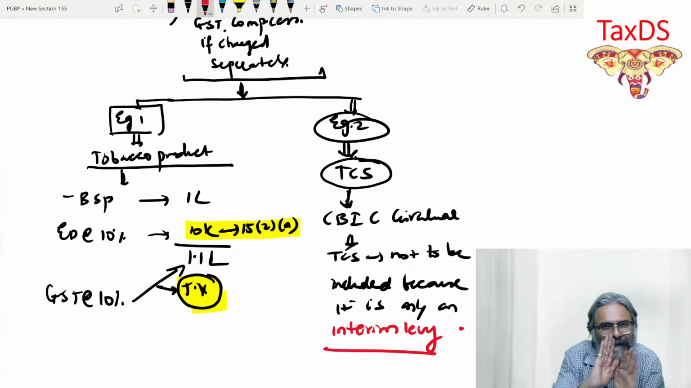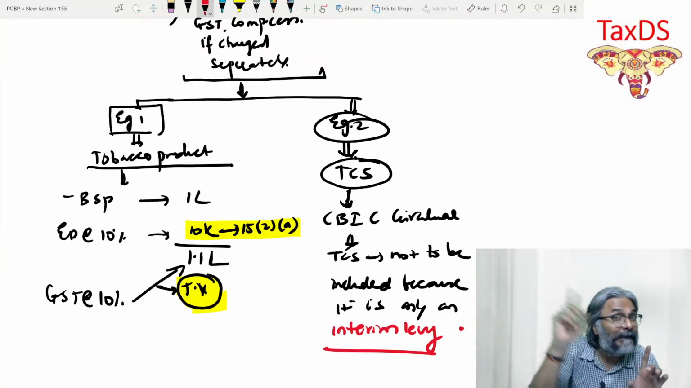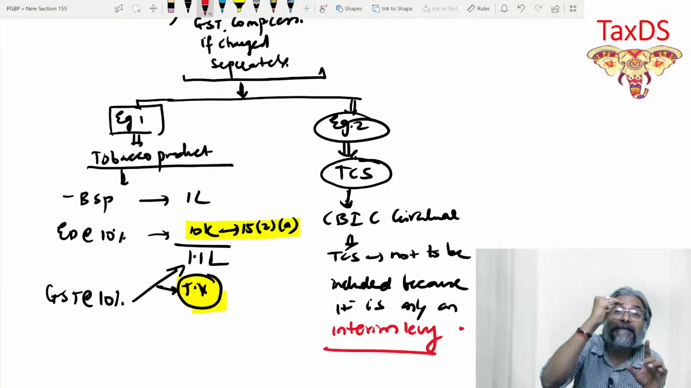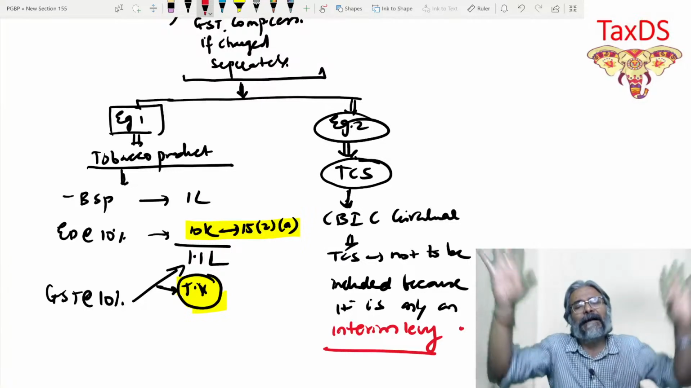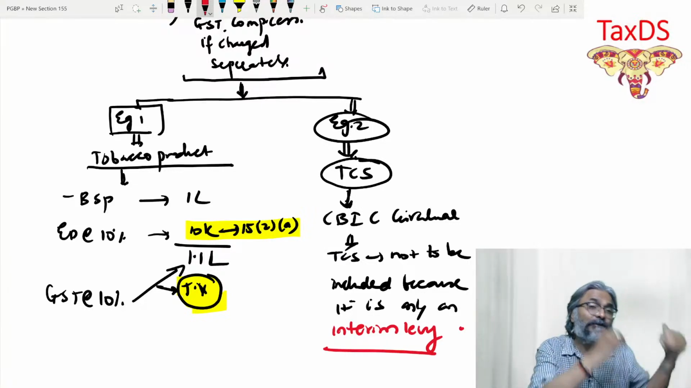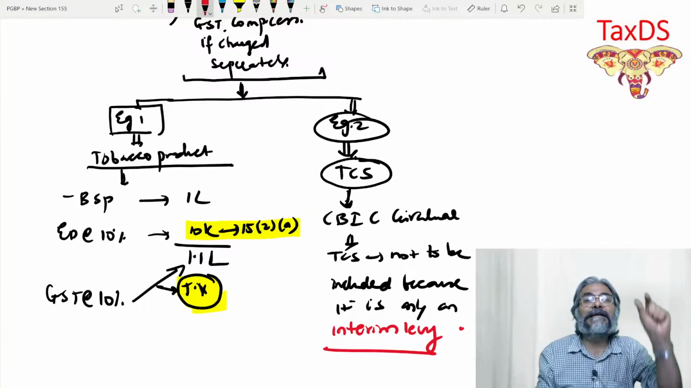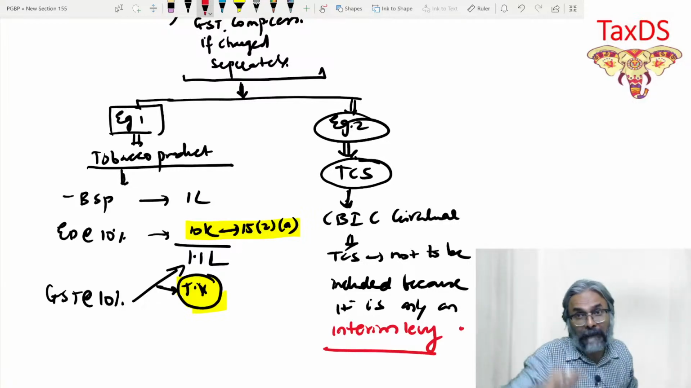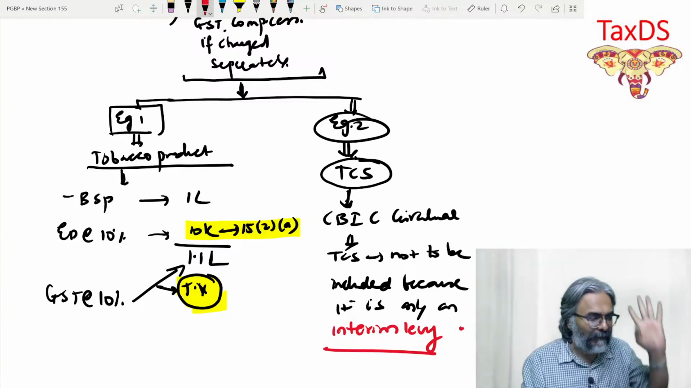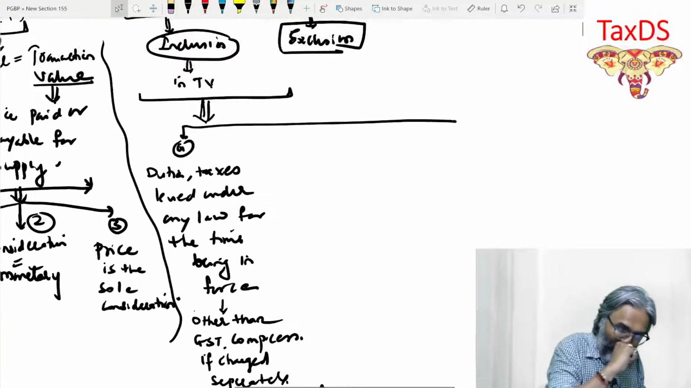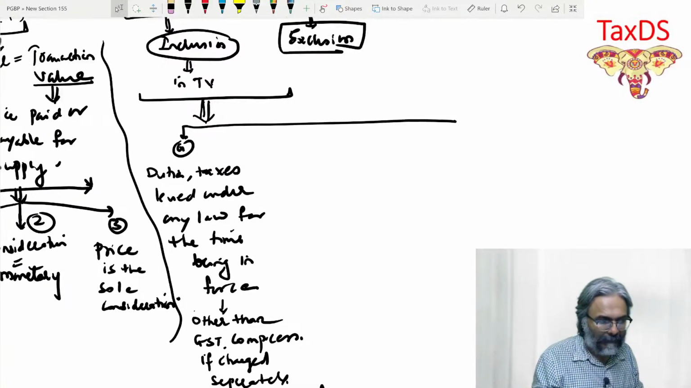And that is the reason why this by itself is what? It's not an end by itself. TCS or TDS is not an end by itself. It is a means to the end. The end is GST. The end is income tax. These are just a means to that end. Hence, it is known as interim levy. But don't write means to the end in your answer, even though it suits our discussion. What they need to see in your answer is interim levy. That is point number A.